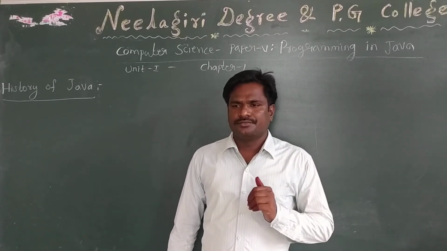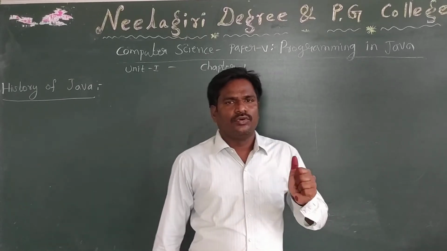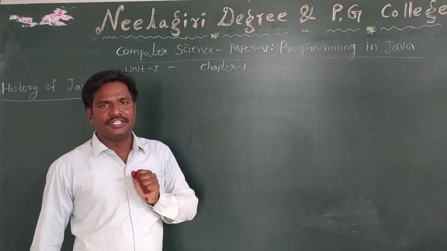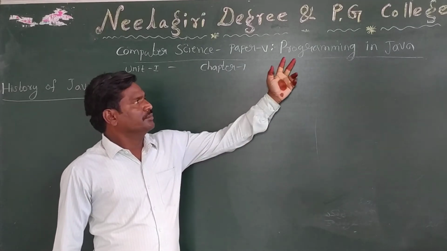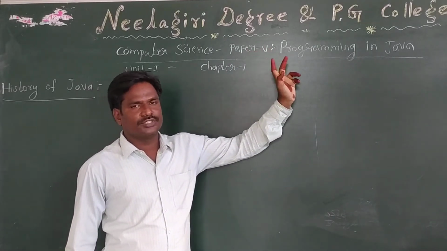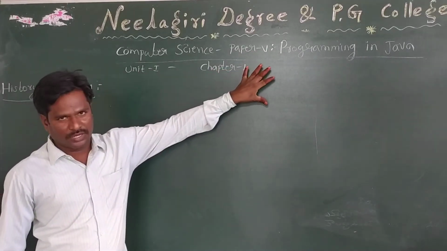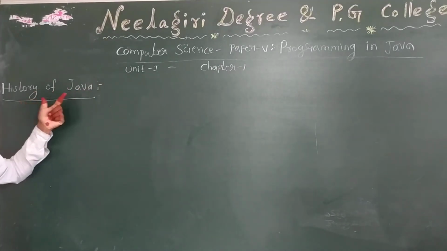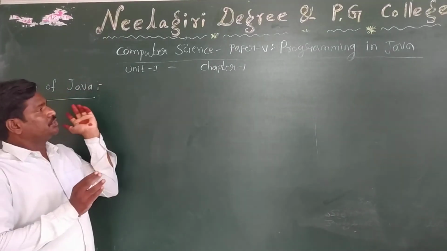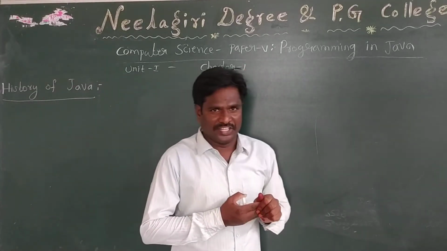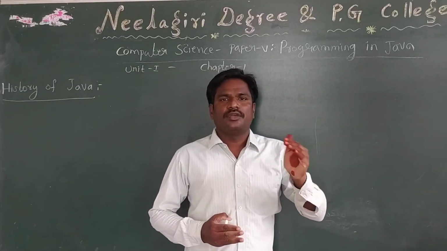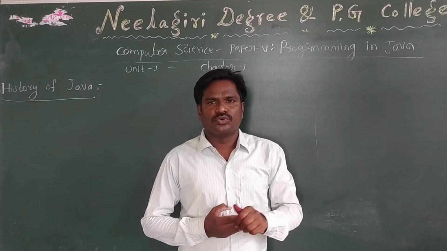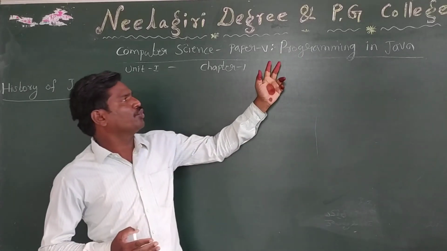In the previous video, we discussed the syllabus of computer science paper 5, Programming in Java. In Programming in Java, there are 3 units. The first chapter is the fundamentals of Java. Today we will discuss the first topic, the history of Java. Java is a programming language. Before Java, we already discussed C language and C++. So why do we need to study another new programming language?